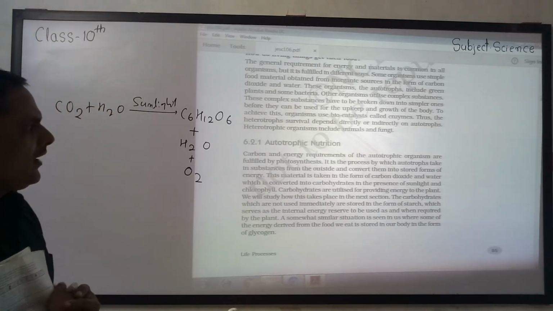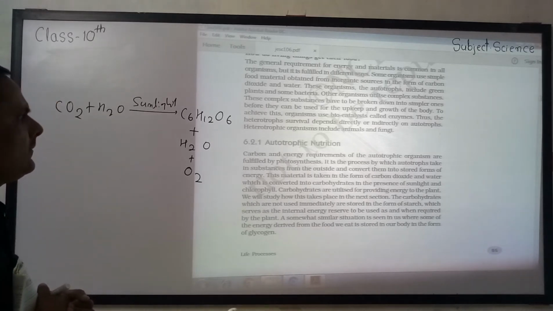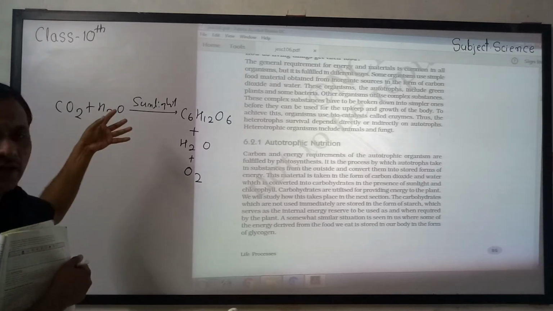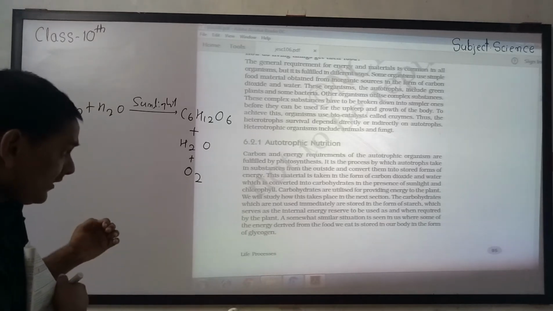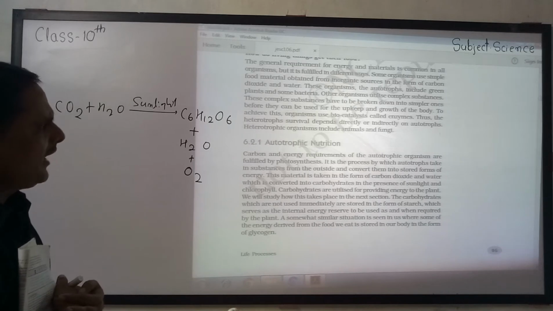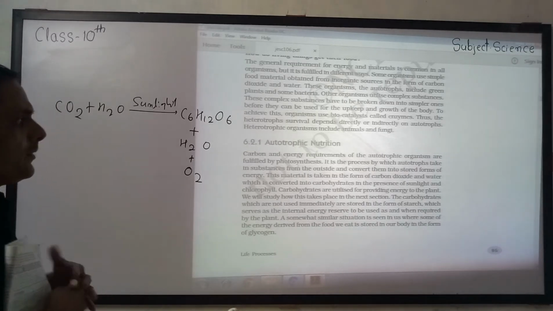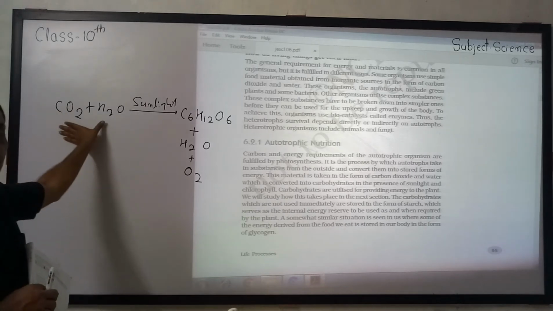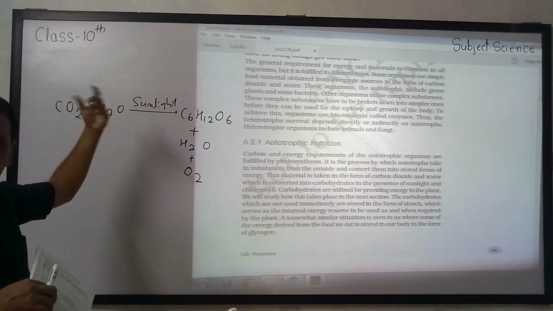It is the process by which autotrophs take in substances from the outside and convert them into stored form of energy, right? Means वो अपने आप में फूड बनाने के बाद वो एनर्जी को क्या कर रहे हैं? कन्वर्ट कर रहे हैं. क्लियर? अदर फॉर्म्स के अंदर, राइट? And this material is taken in the form of carbon dioxide and water, which is converted into carbohydrate in the presence of sunlight and chlorophyll, right? मतलब ये जो मटेरियल है कार्बन डाइऑक्साइड और वाटर उसको किसके प्रेजेंस में वो प्रिपेयर कर रहे हैं, मिक्स कर रहे हैं, फूड बना रहे हैं?